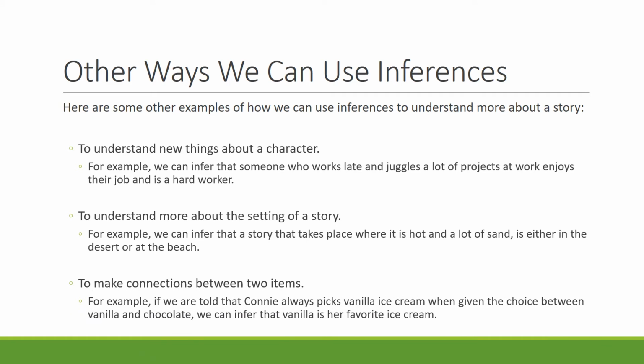For example, if we are told that Connie always picks vanilla ice cream when given the choice between vanilla and chocolate, we can infer that vanilla is her favorite ice cream. If Connie is given more options, then we can no longer make this inference. But based on the information that we know, vanilla versus chocolate, it's safe to infer that vanilla is her favorite ice cream.